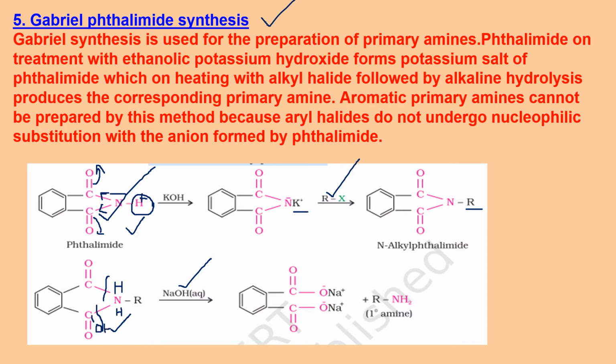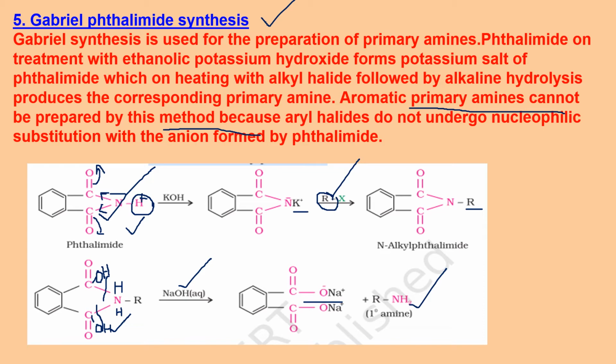But in the same container you still have a lot of NaOH. The basic medium is there. So because of that, the COOH will not remain COOH, it will give you COONa, the salt, along with the primary amine. And aromatic amines cannot be prepared by this method because aryl halides do not undergo nucleophilic substitution reaction so easily. It means if I take here benzene, it is difficult to break this bond between the carbon of benzene and halogen X because of double bond character as there is resonance.